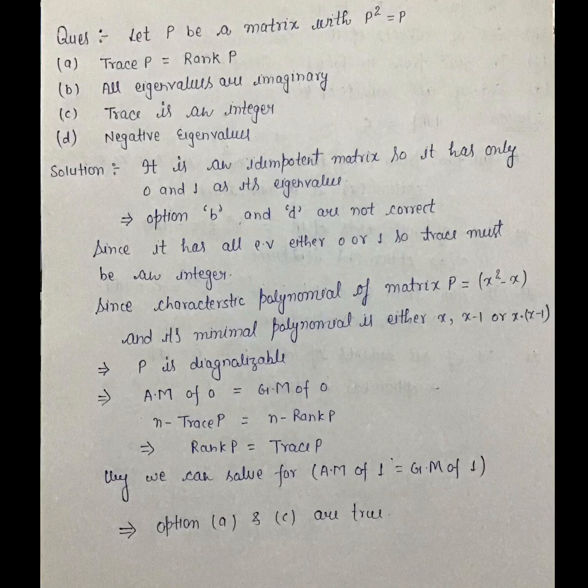This implies the arithmetic multiplicity of 0 is equal to the geometric multiplicity of 0. Arithmetic multiplicity of 0 is equal to n minus trace of P, and geometric multiplicity of 0 is equal to n minus rank of P. This implies rank of P is equal to trace of P. Similarly, we can solve for AM of 1 and GM of 1. This implies option A and C are true.